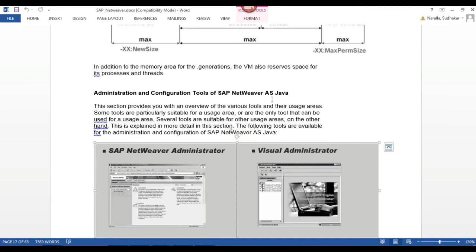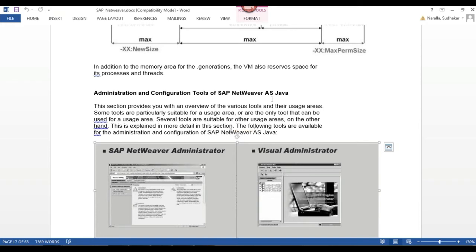You need to understand how my memory is being utilized. Then only you can know how much response time there is and how much load there is on my Java stack system. You need to monitor every day, every time. Then you can understand what is going on in my Java stack system. Monitoring through T codes.